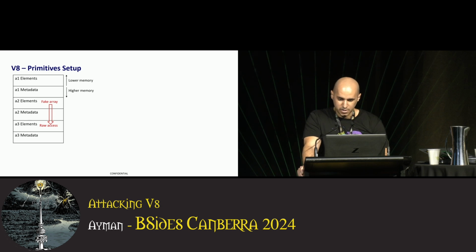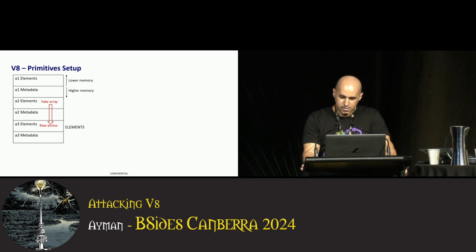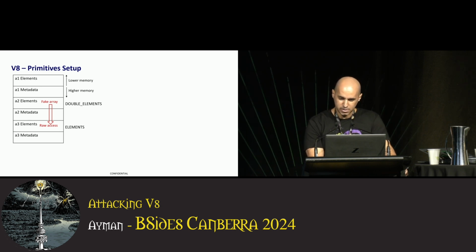Using this forged array, we'll be able to access the data below, like elements of array 3, but the difference between accessing the elements through that fake array or normally through array 3 is that the shape between both arrays is different. Array 3 is an array of elements. When we access them, V8 will dereference the pointers and retrieve the destination element object. While the fake array that we control, we can set its shape to be an array of doubles. This way, V8 will interpret these pointers as double values and return them without dereferencing.